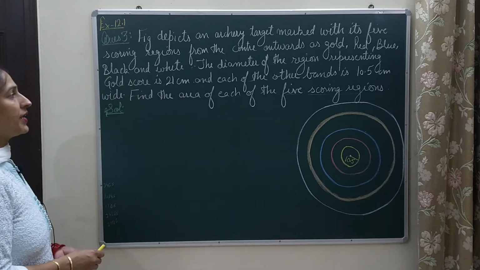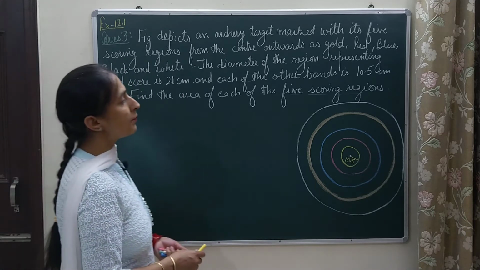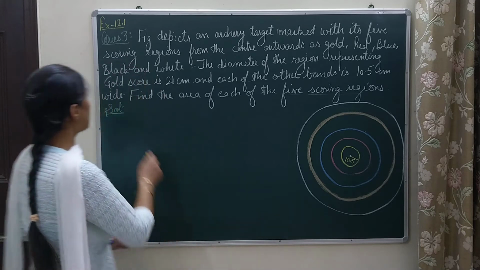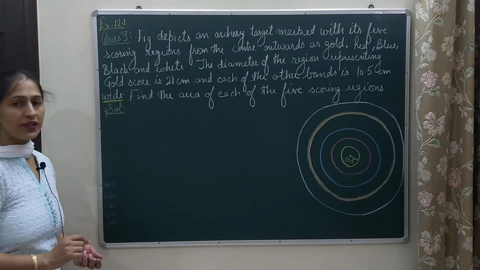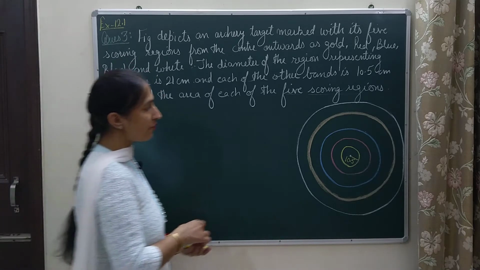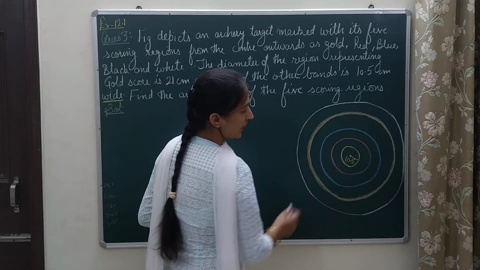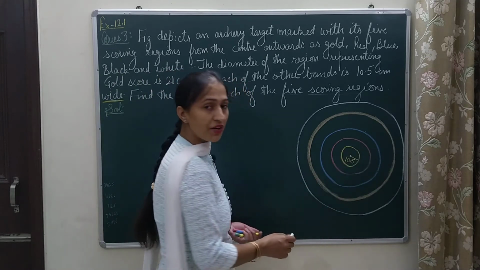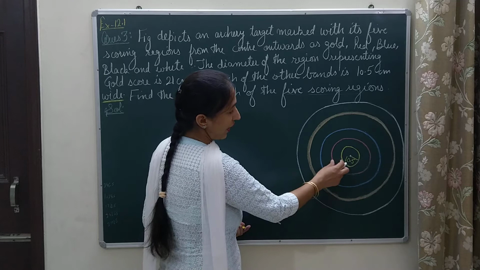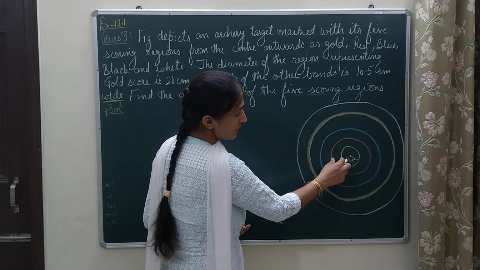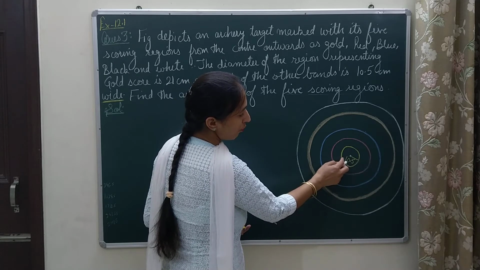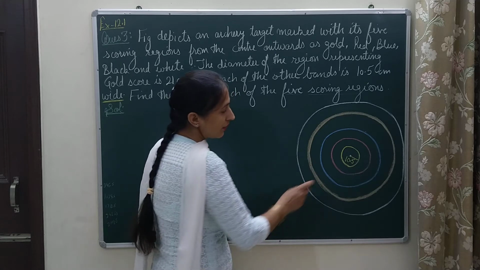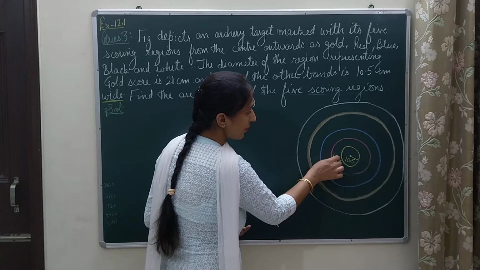Next, each of the other bands is 10.5 centimeters wide. What does it mean? Every next region is 10.5 centimeters wide. Wide means broad. So the difference between the boundary of the gold region and the red region is 10.5.